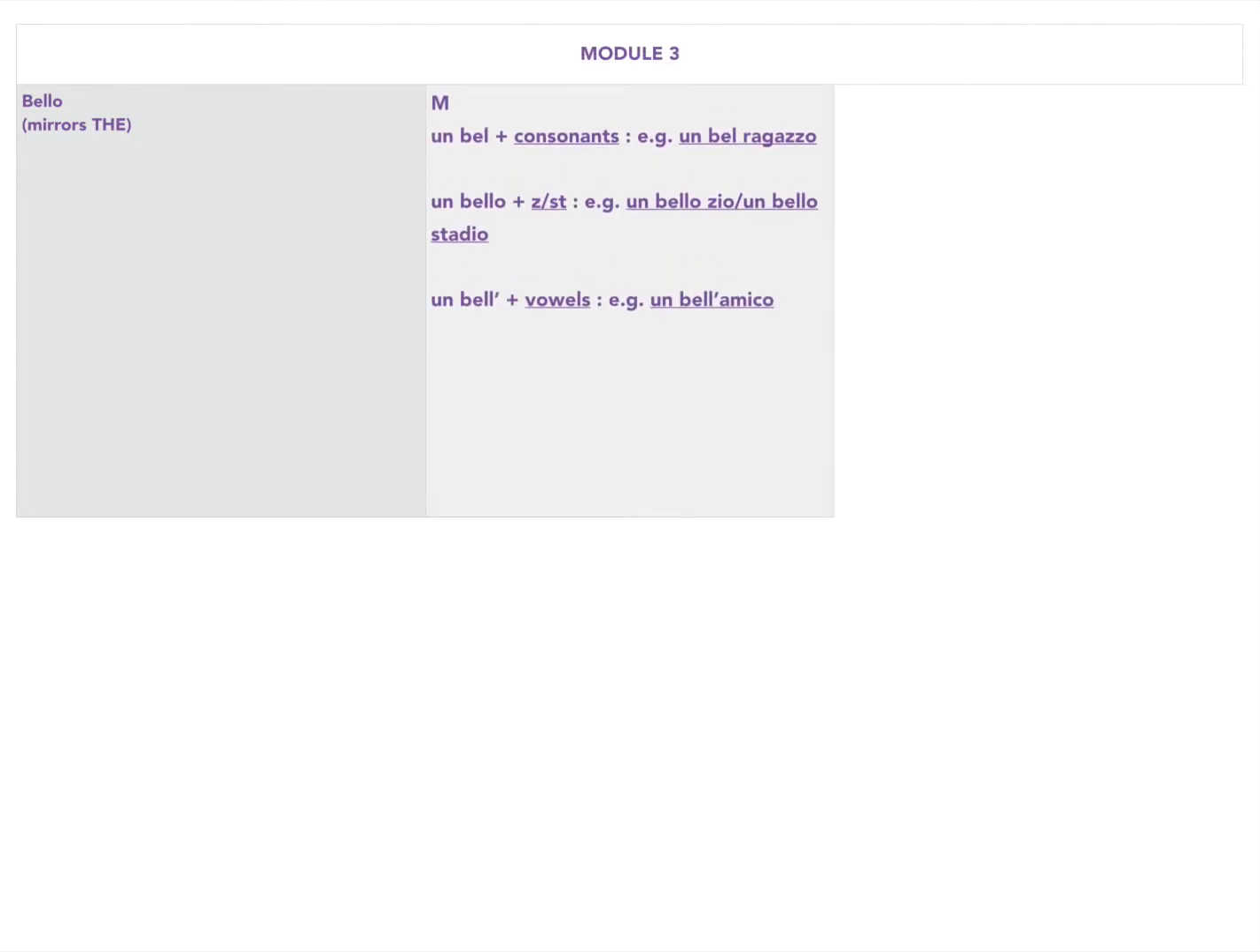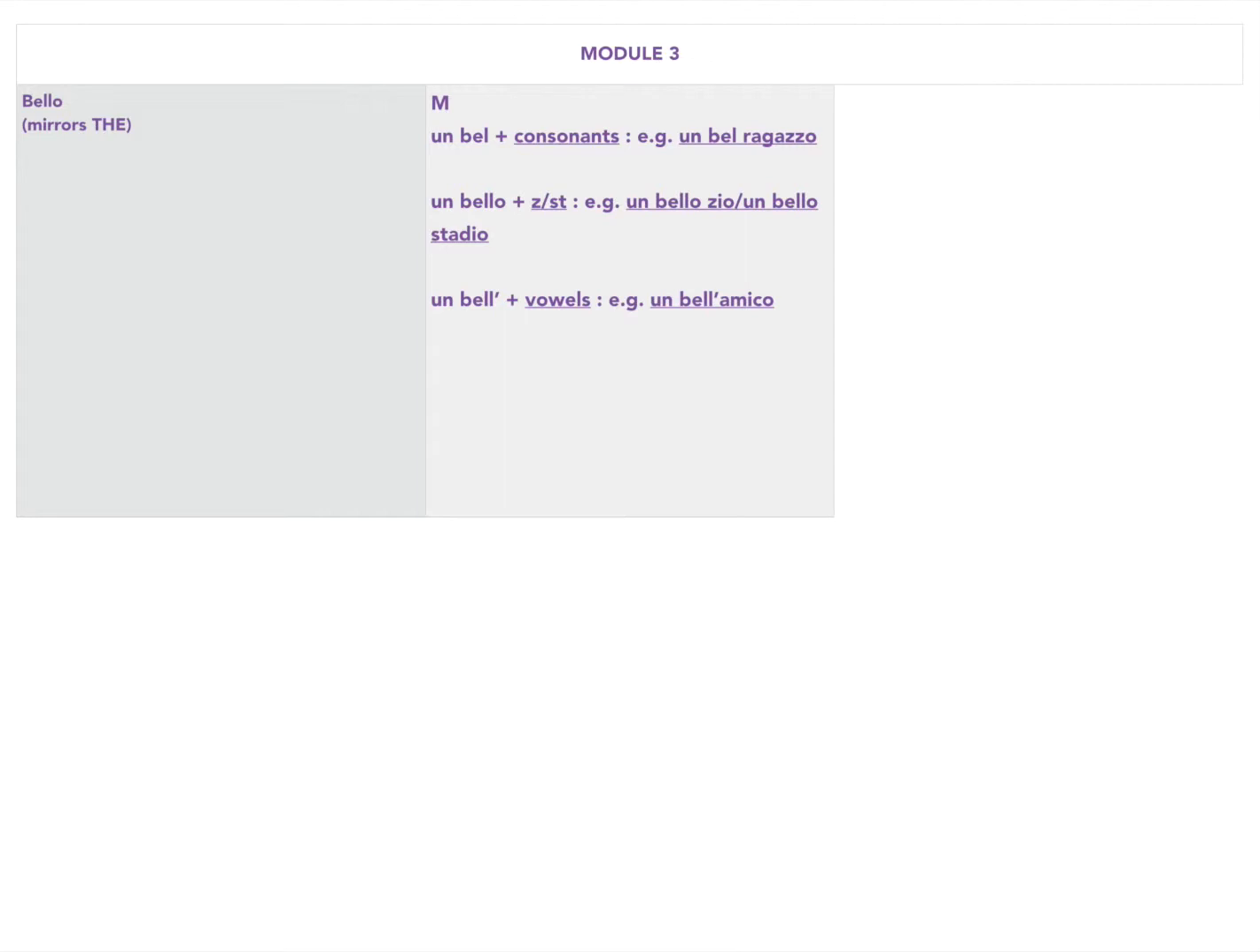Alright, today we're going to be starting with bello, which means beautiful. Bello mirrors the way that we plotted out the definite article. If you think back to the last module, the article has a bunch of different forms that depend on the first letter of the word that follows it. Okay, so bello is really similar. This should look really familiar if you know your chart.